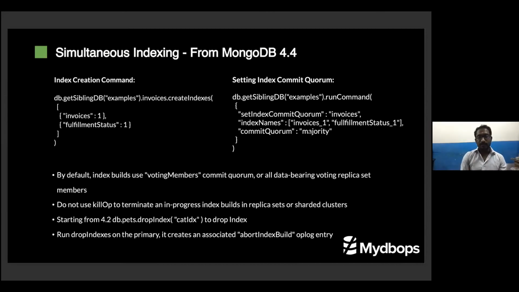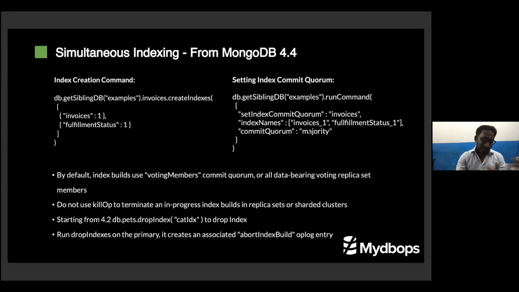Another very important thing is that from 4.2, you cannot kill the index creation using killOp. That is very, very important. I like to share this with my DBAs. You need to use db.collectionName.dropIndex. That will kill even an index which is in progress. This is a very important and highlighted thing I like to share.